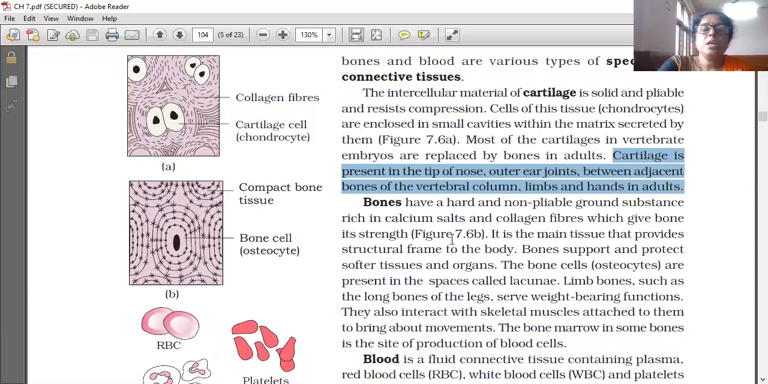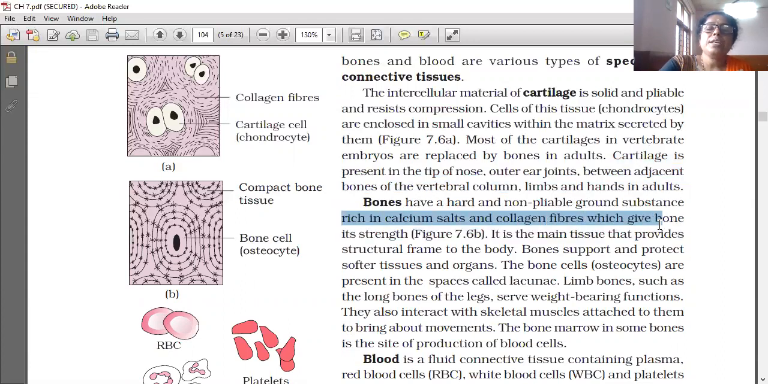And bones have a hard and non-pliable ground substance. Bone is hard, non-pliable. It will not bend like this. It is rich in calcium salts and collagen fibers, which give bone its strength. So what are the features of bone? Hard, non-pliable ground substance rich in calcium salts and collagen fibers.